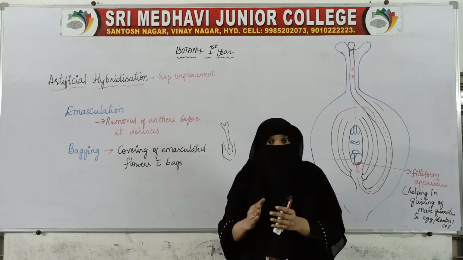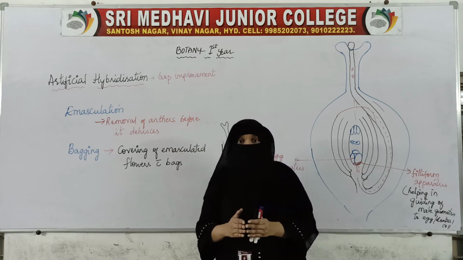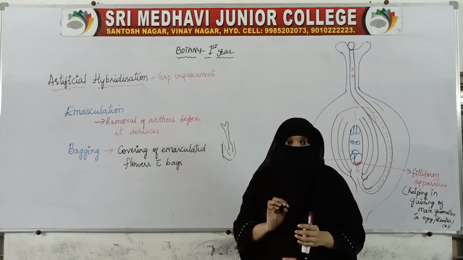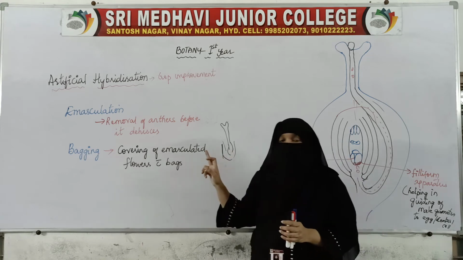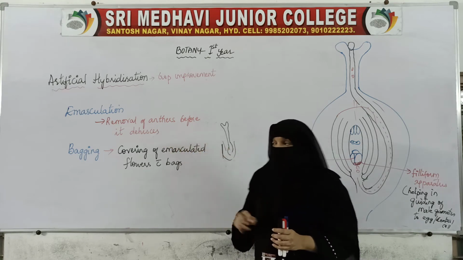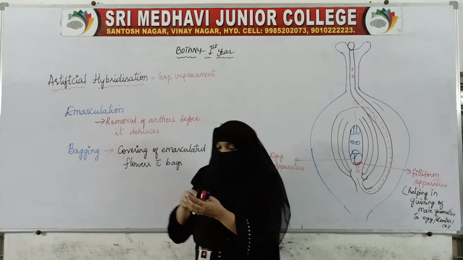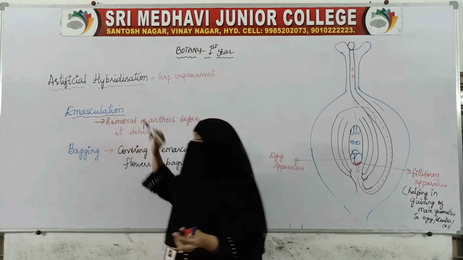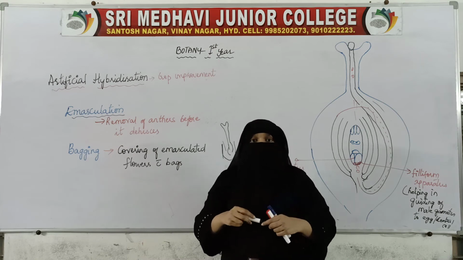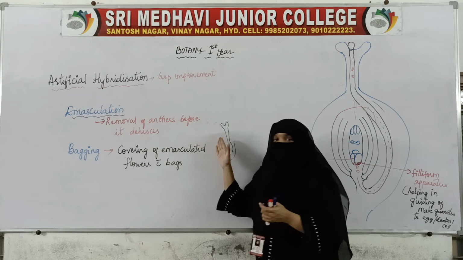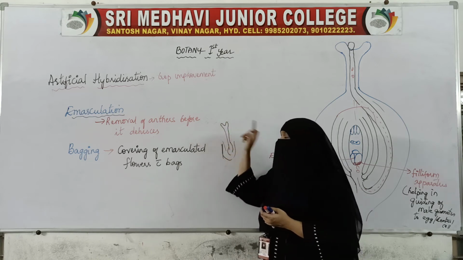So before they rupture and release the pollen grains, the anthers are removed from the flowers. This technique of removal of anthers before they dehisce is called emasculation, so that the pollen grain does not reach the stigma.